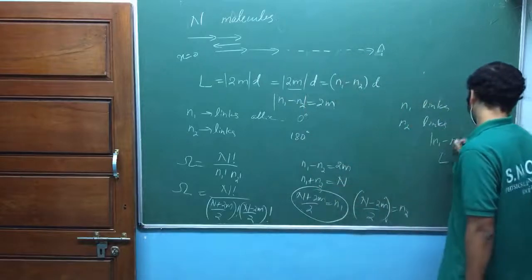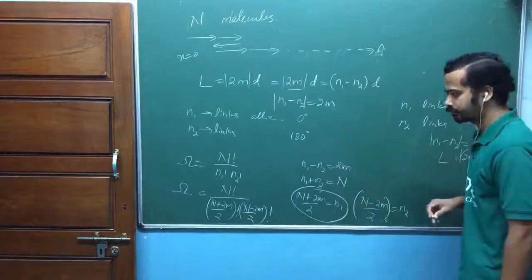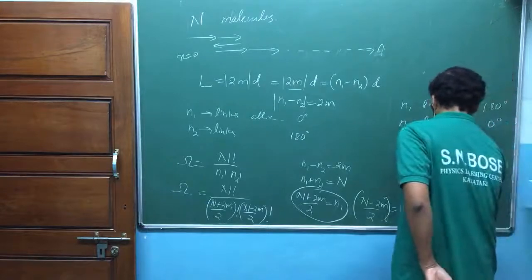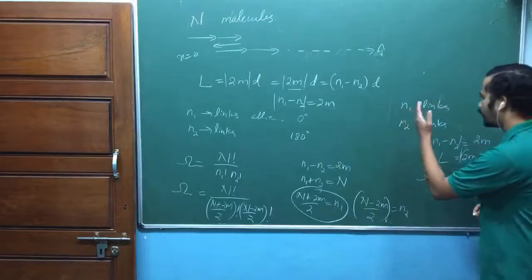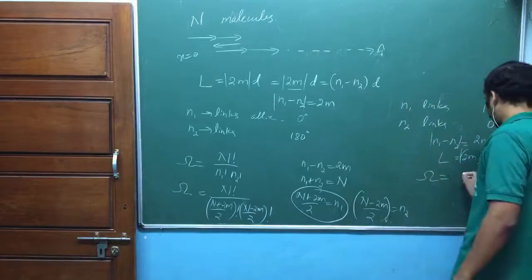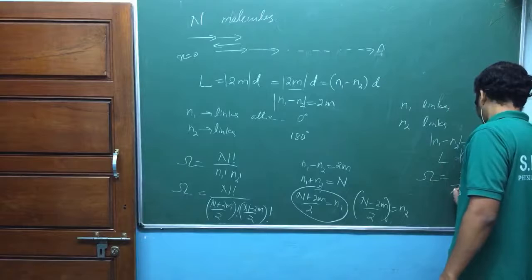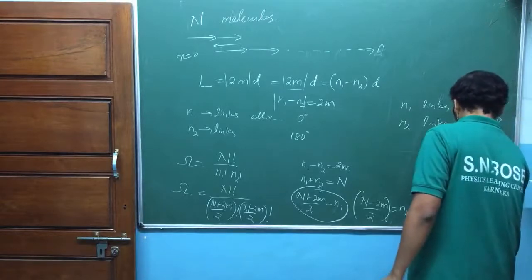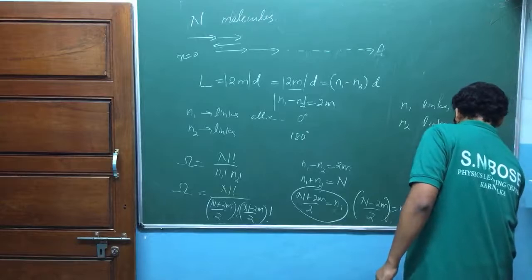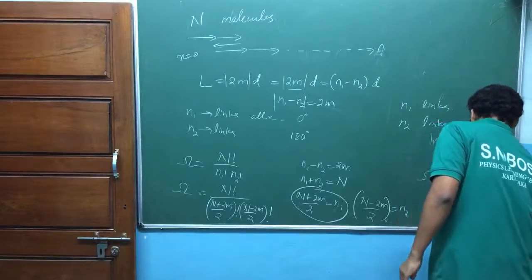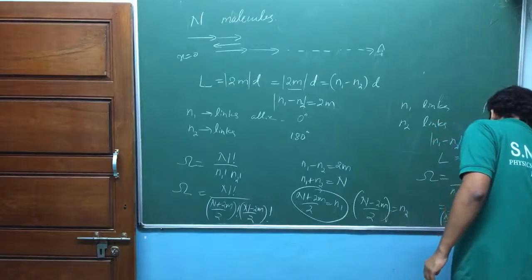So again the number of possible ways of arranging n1 links with 180 degree and n2 links with 0 degree is equal to n factorial divided by n1 factorial n2 factorial, exactly the same equation: n factorial divided by n plus 2m whole divided by 2 factorial, n minus 2m whole divided by 2 factorial.